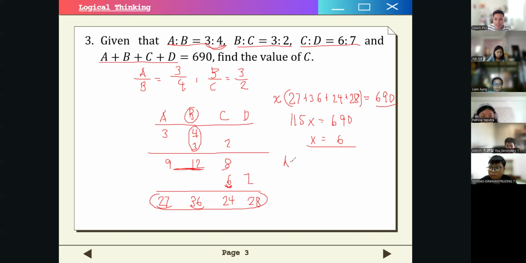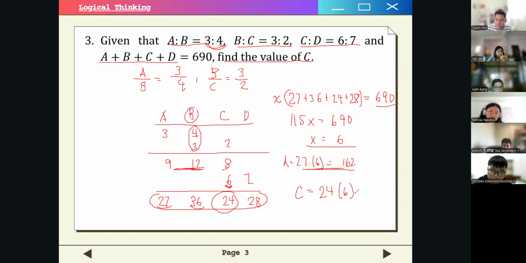That means that A is just 27 times 6, right? So what is that? 27 times 6, 162. So we don't have to calculate this. What we want to find is just the value of C. So let's just say C is equal to, what was it? 24 times x, which is 6. So 24 times 6 is 144. So this is our answer, okay?